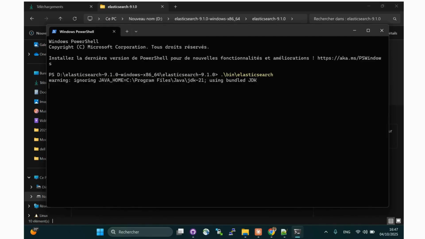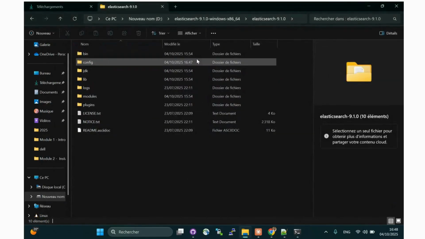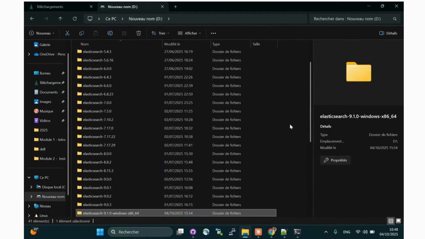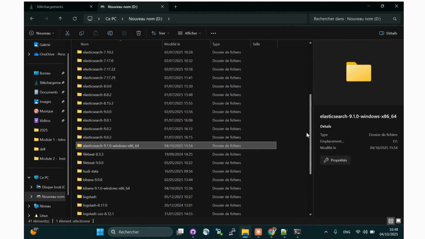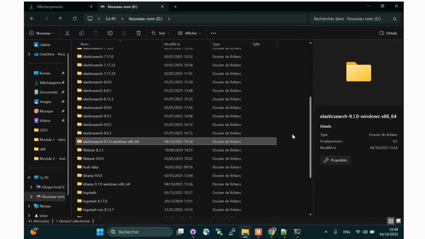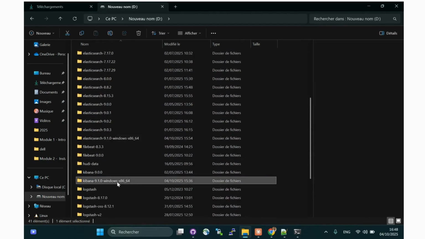We'll wait a few moments for Elasticsearch to fully start. While waiting, open the Kibana folder as well and open a terminal there too. But let's wait until Elasticsearch is completely up and running before launching Kibana, because Kibana needs to connect to it.